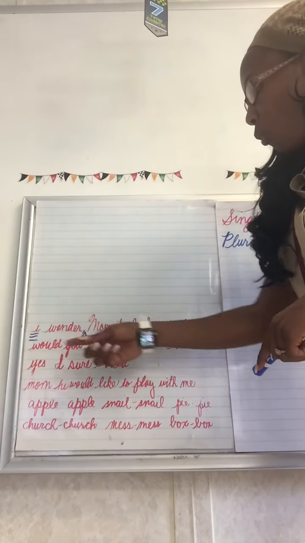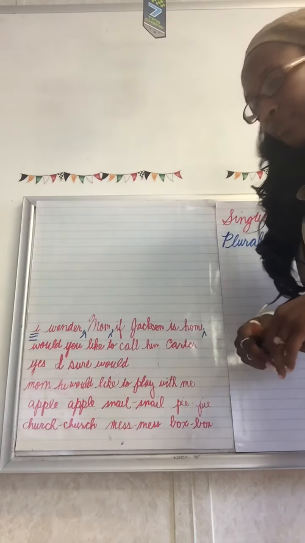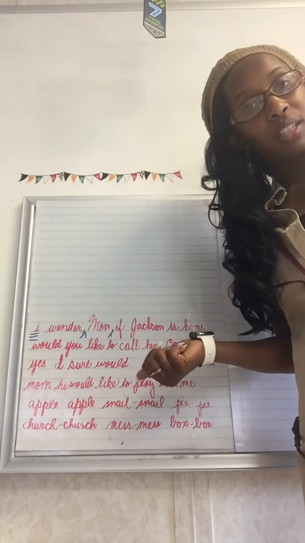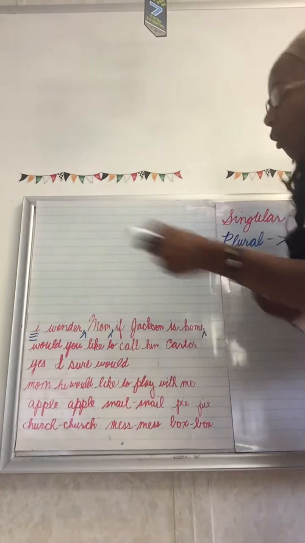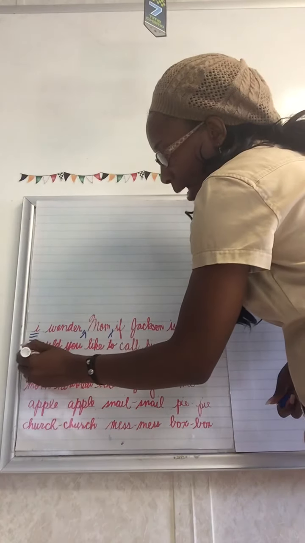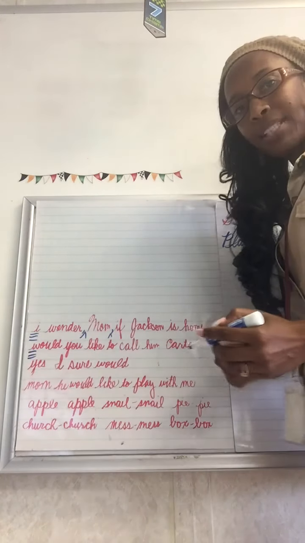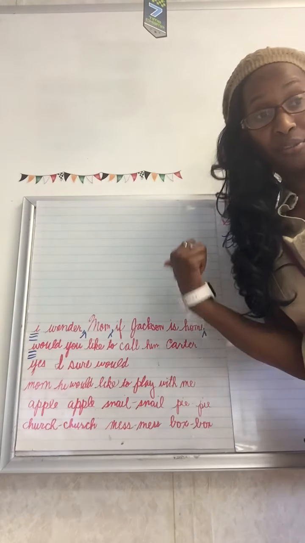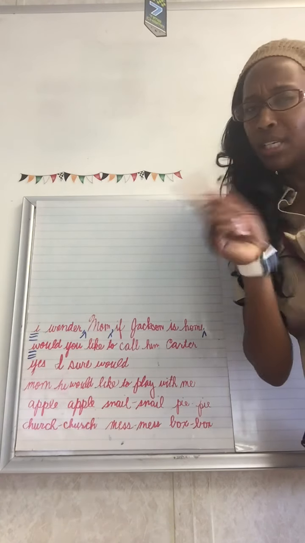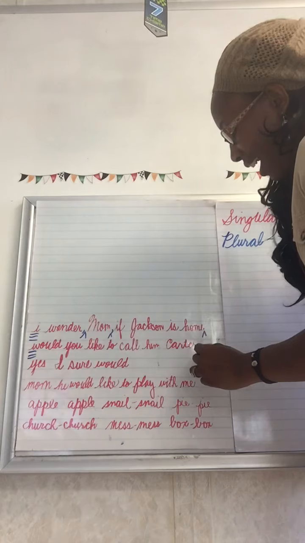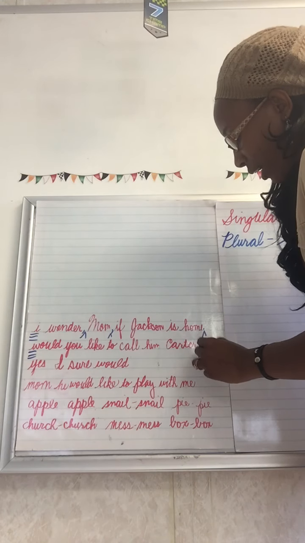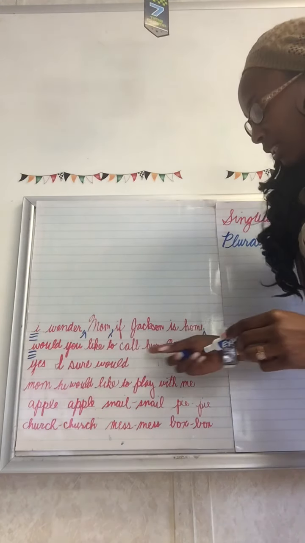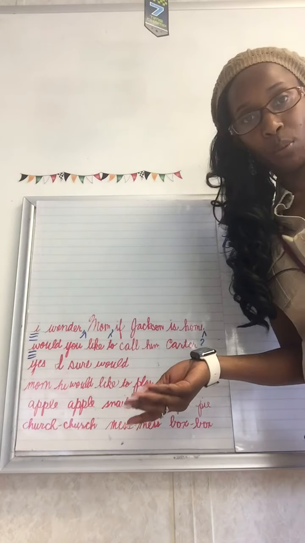Next sentence. Would you like to call him Carter? What's wrong with that sentence? Of course, all sentences begin with a capital letter. 1, 2, 3, capitalize me, please. But how would you end this sentence? The same way you wrote the first one that was a declarative sentence? Not at all. We need a question mark. So we're going to insert that question mark right there. Would you like to call him Carter? Because we're asking someone something.